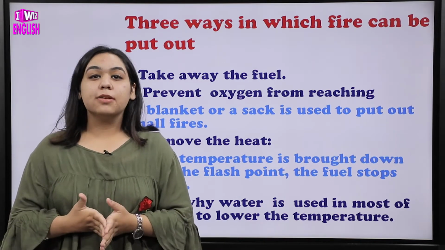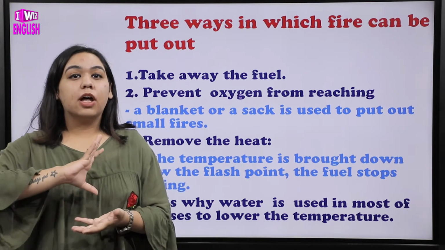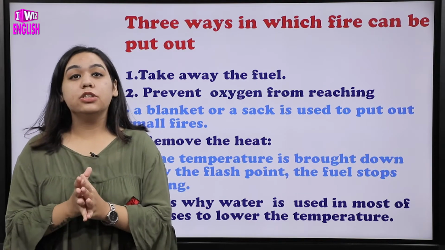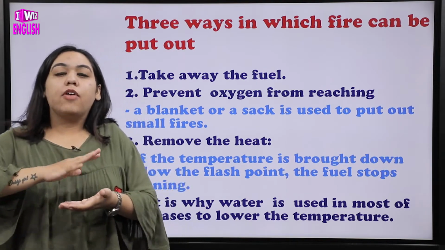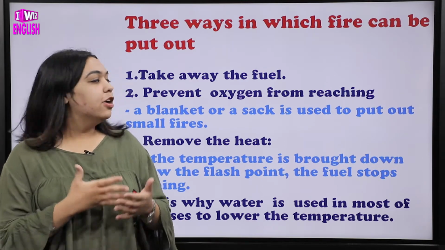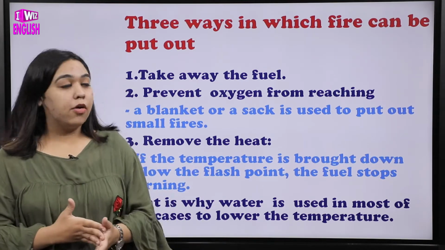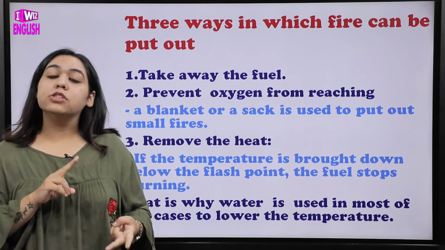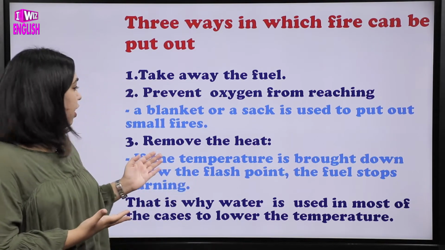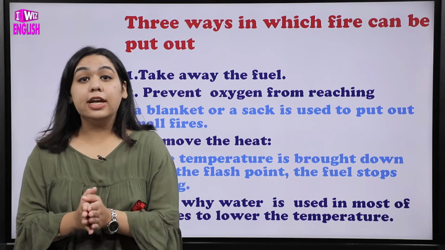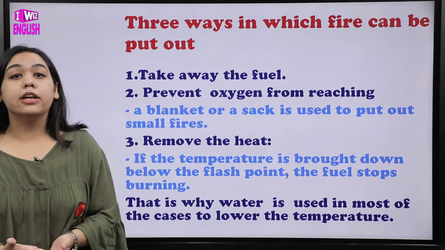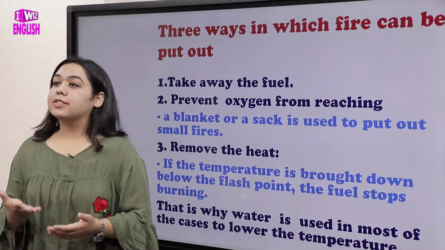Now what was the reason behind it? Whenever we cover that person with a sack or a blanket, we will be preventing oxygen. उस टाइम हम रोक रहे होंगे कि उसके फायर में और ऑक्सीजन ना जाए और वो वहीं पर फायर बुझ जाए. So that's the case. How you can put out fire: first of all remove the fuel, second oxygen को prevent करो, and the third was heat. We talked about that heat is also very necessary. So the third point you will use is remove the heat. So in order to put out the fire, you will basically remove the heat.